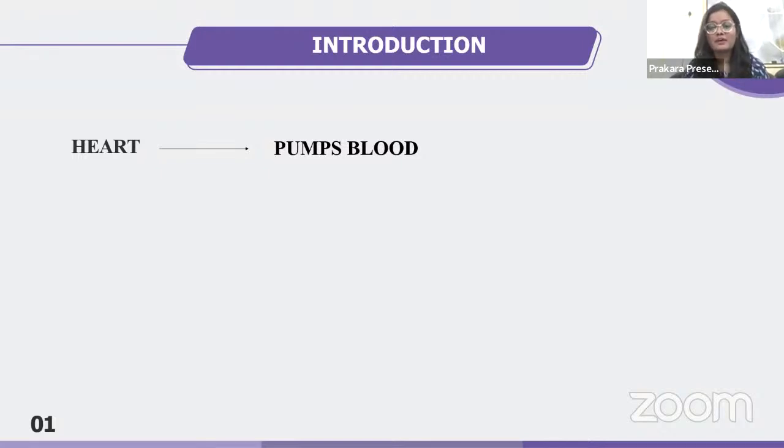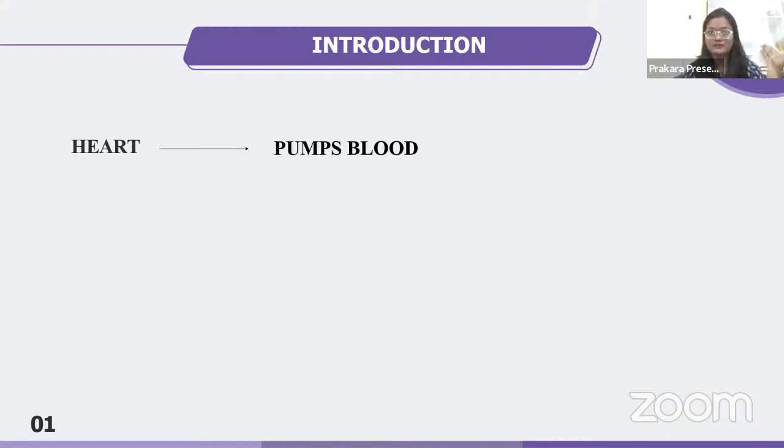Heart pumps the blood. Okay, what is so exciting about heart pumping the blood? It's not actually a very exciting part, but it's actually a very complicated part. The reason why I'm saying that this pumping of blood by the heart is complicated is because the process might be smooth, but it involves too many steps which actually makes this process complicated. Now in the process of the pumping of blood, heart mainly undergoes two steps. Number one is contraction and number two is relaxation.